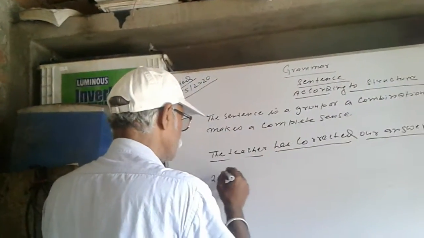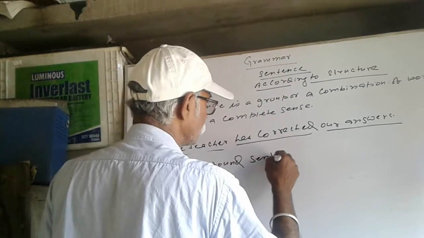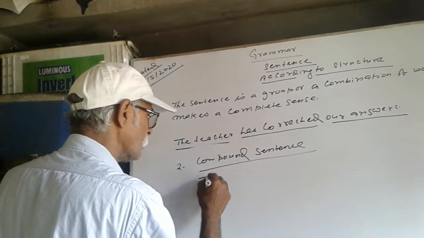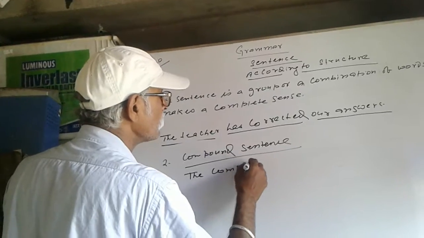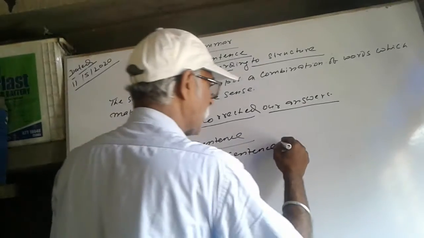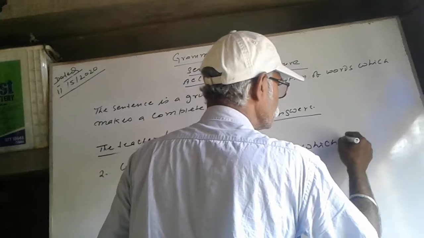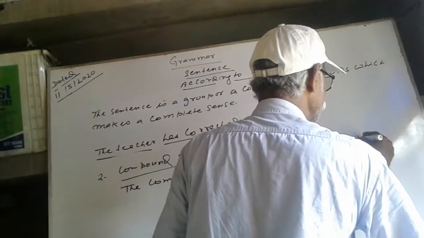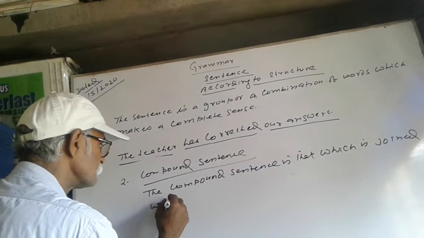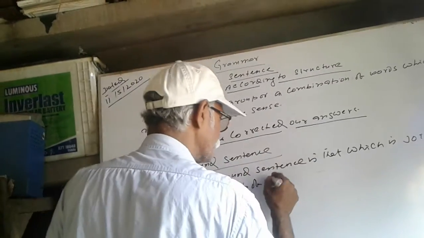Try to understand here, the compound sentence is that which is joined with the help of conjunctions.